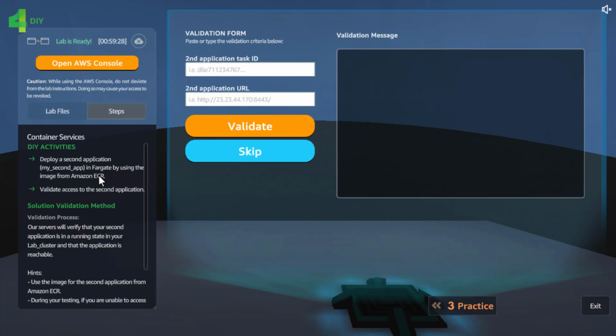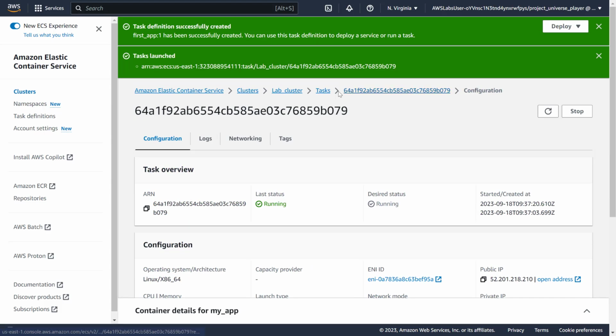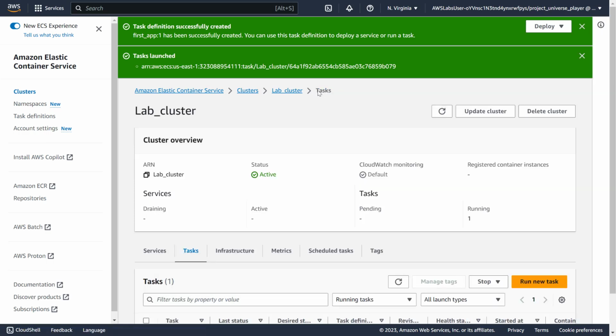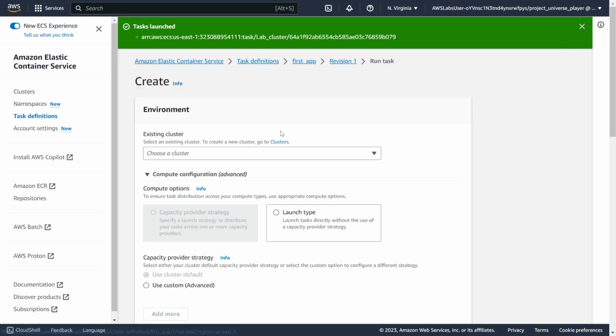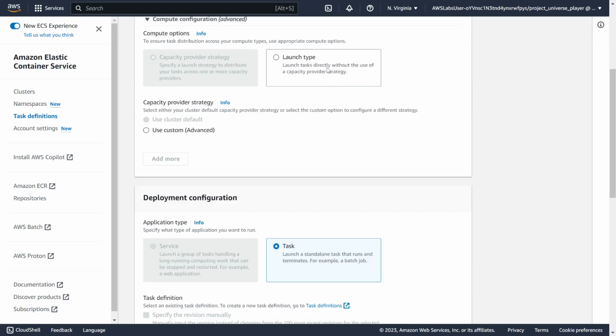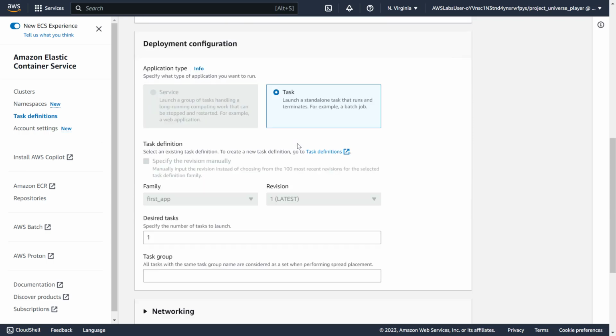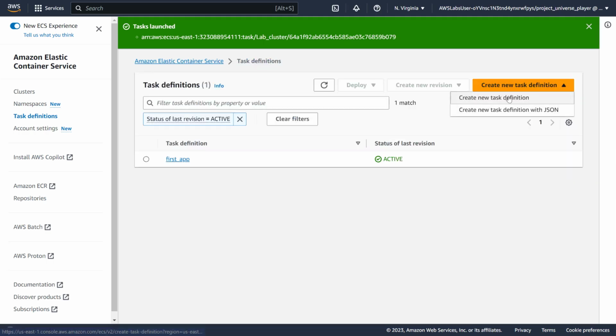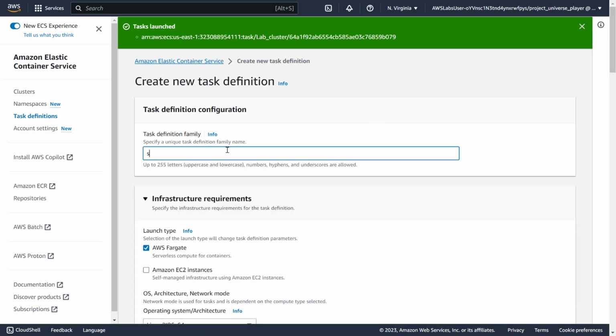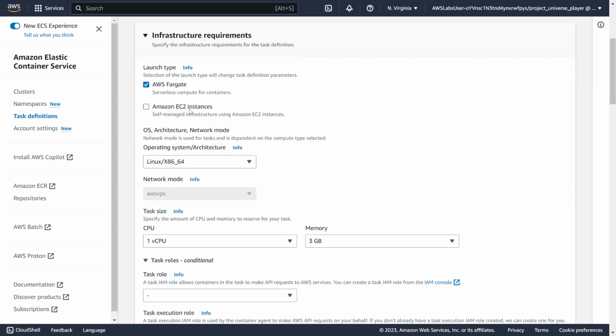Deploy second application in Fargate. I think this should be easy because this is just deploying. Task, lab cluster. Okay, so let's go back, deploy, run task. We cannot do that because it will again show us the same thing. Fargate, latest, task, and it is going to pick the first tab, the family. So what are we supposed to do if we want to do the second one? Go to task definitions, create a new task definition.